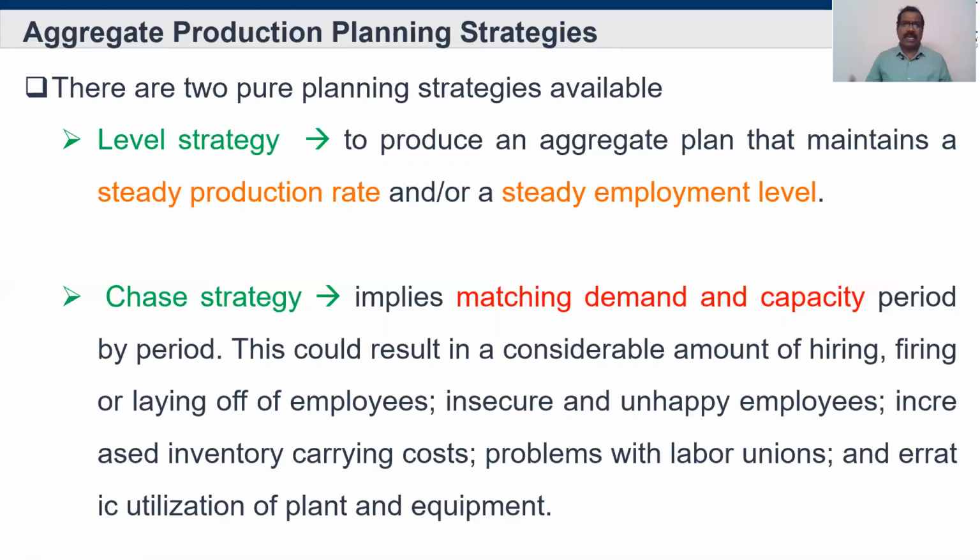Okay. So what is there in maintaining a steady production rate? What is the problem in that? Nothing, right? No, there is a problem. Maintaining a steady production rate is not at all easy. It all depends on the demand. What is the demand in the particular society? Sometimes the demand may go up, sometimes the demand may go down.